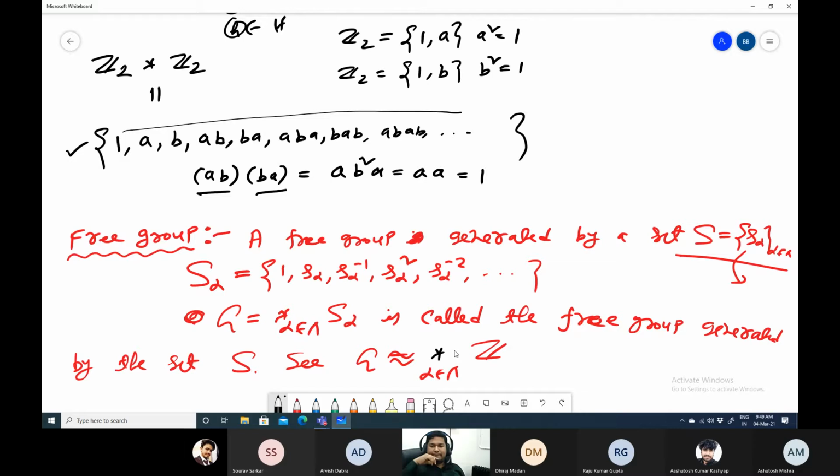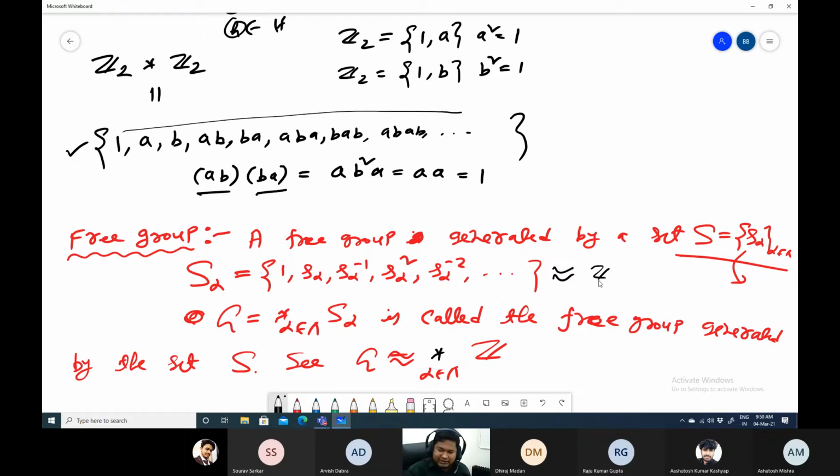Sir, S alpha may be finite too. No, S alpha is not finite, because I am taking one word S alpha and we are taking an infinite cyclic generated group. That means this is isomorphic to Z. So S alpha is just a word, just a letter. We just took any set, and maybe the element may be of finite order. No, you cannot. There is no order, right?